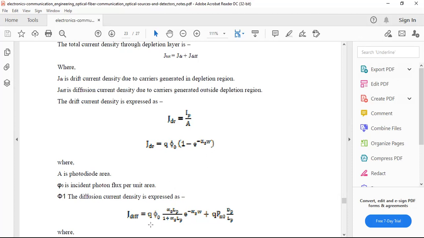Finally, you can derive this equation: diffusion current I diff equals Q phi naught alpha S L_P by 1 plus alpha S L_P into e to the power minus alpha S W, plus Q P naught D_P by L_P.